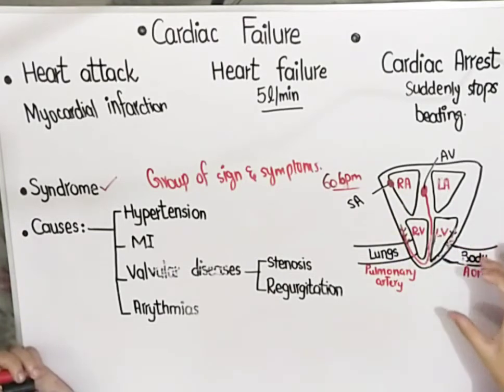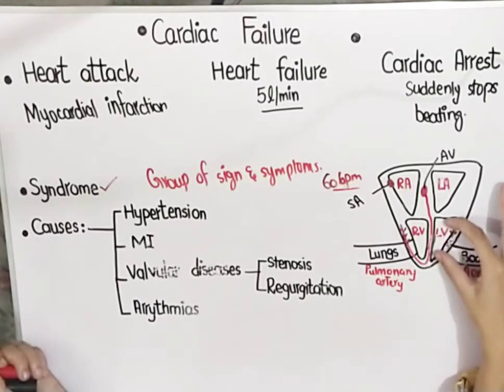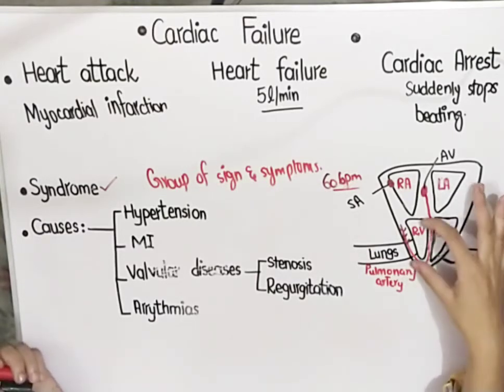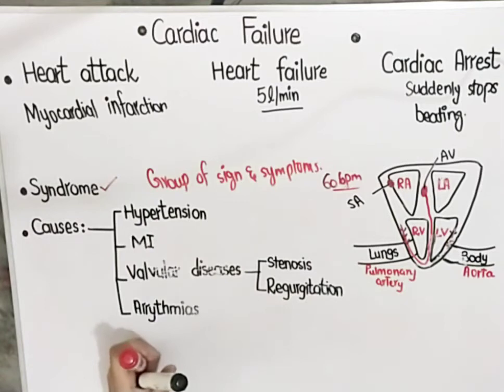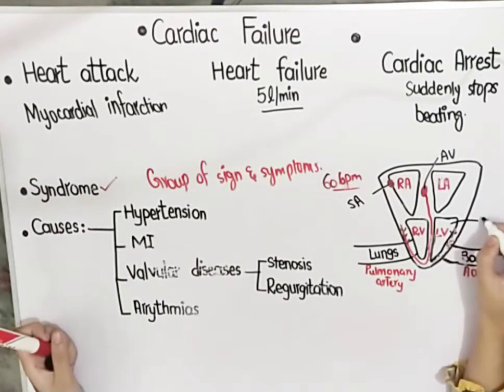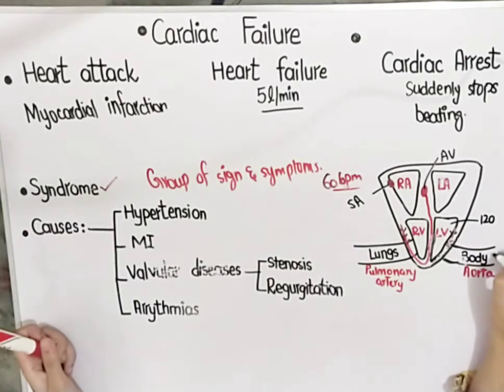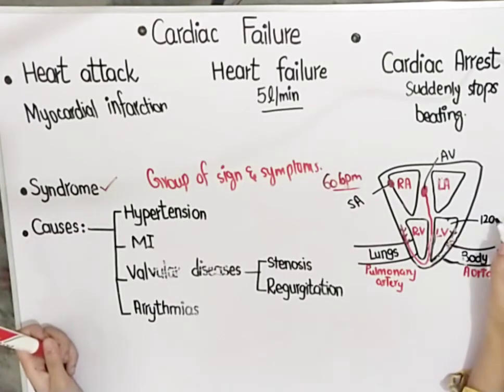I have drawn the aorta over here, just for your understanding that blood from the left ventricle pumps into the body, and blood from the right ventricle goes into the lungs via the pulmonary artery. Whenever blood is pumped, the pressure in the left ventricle is 120 mm of mercury, and the pressure in the aorta is 80 mm of mercury. There is high pressure in the left ventricle and low pressure in the aorta, so blood goes from the left ventricle into the aorta.